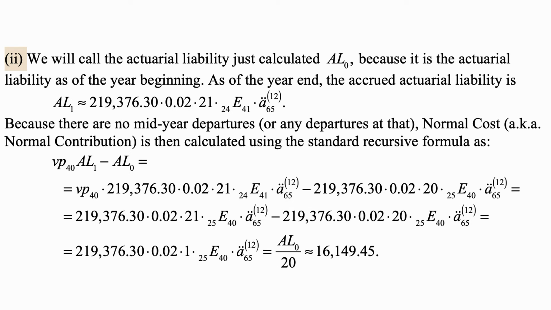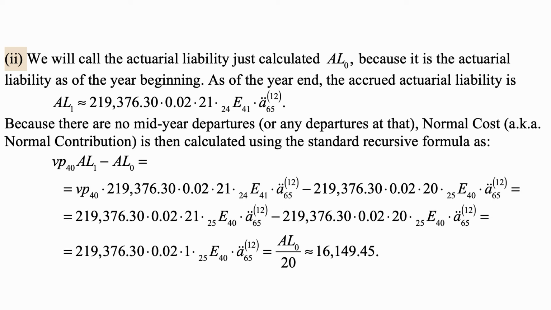We will call the actuarial liability just calculated AL0 because it is the actuarial liability as of the year beginning. As of the year end, the accrued actuarial liability is the projected salary times 0.02 times 21 years of service at that point, discounted from 65 to 41 by 24E41, and times ä65^(12), the annuity factor. Because there are no mid-year departures, the normal contribution is calculated using the standard recursive formula as vp40 AL1 minus AL0.